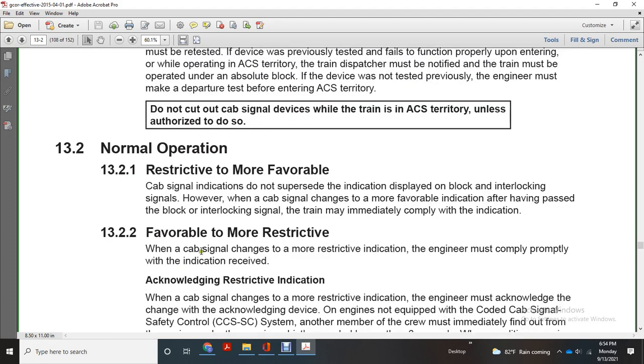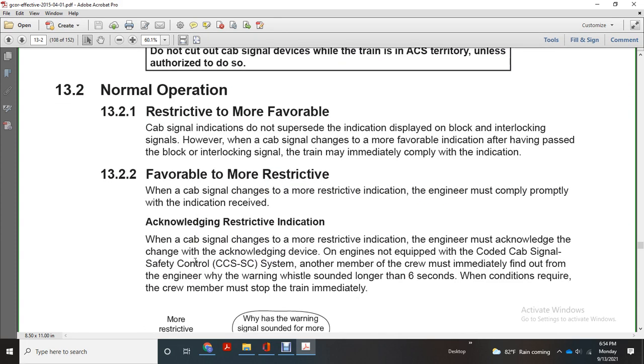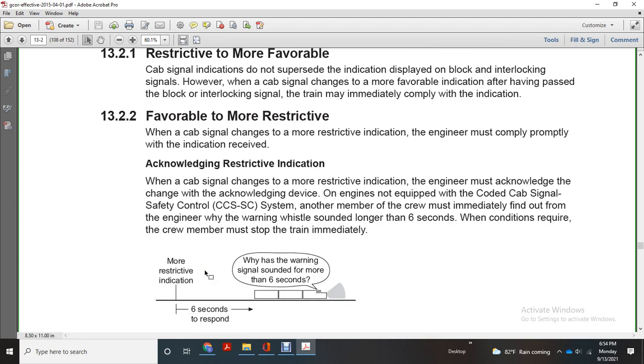Favorable to more restrictive. When the cab signal changes with a more restricted indication, the engineer must comply promptly with the indication received. Acknowledgement of restricted indication: when the cab signal changes with a more restricted indication, the engineer must acknowledge the change with the acknowledgement device.